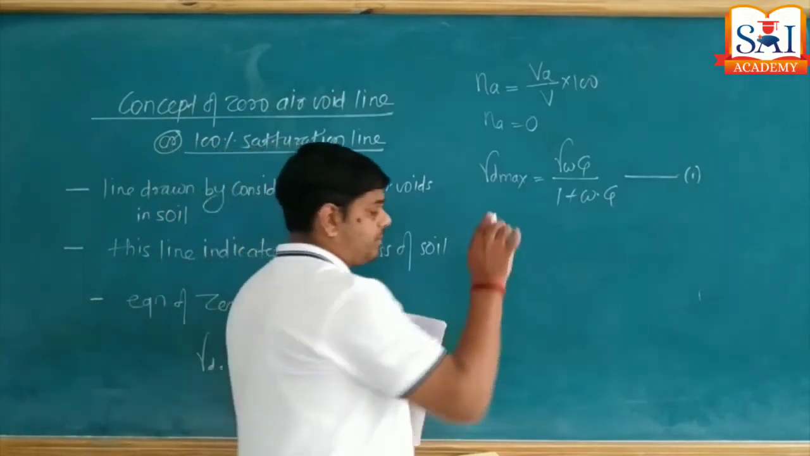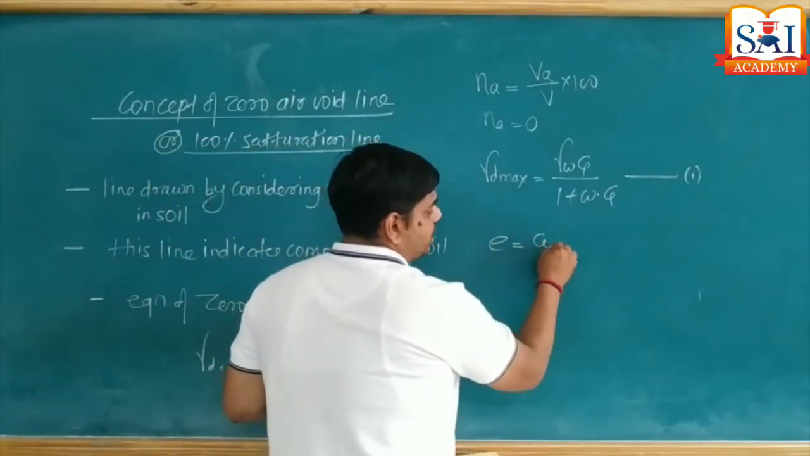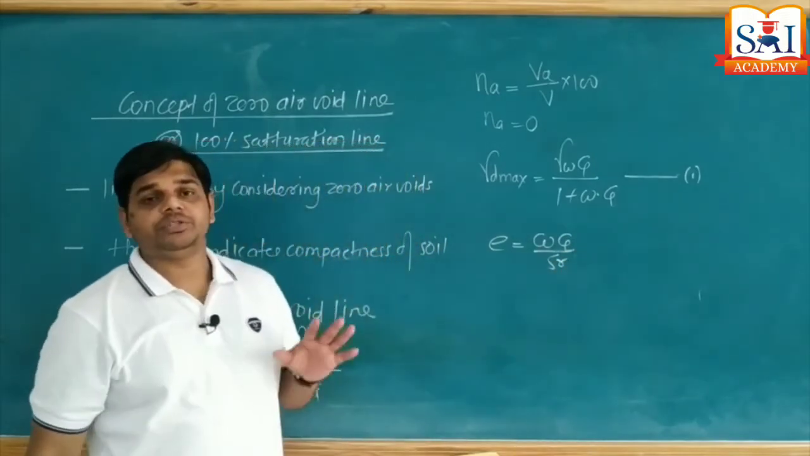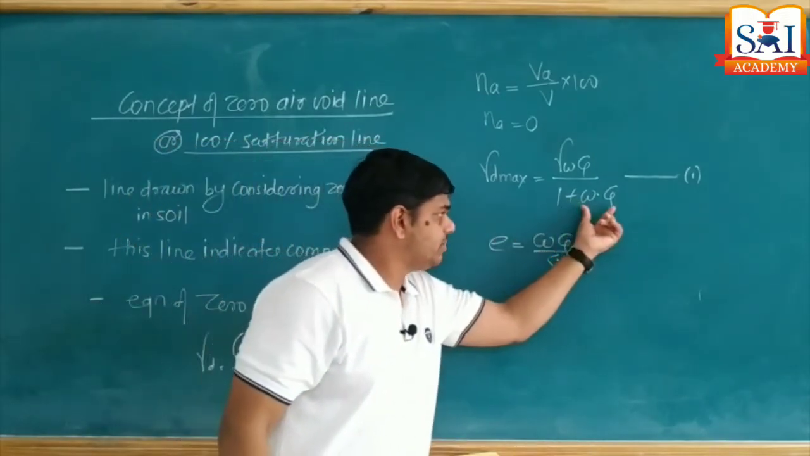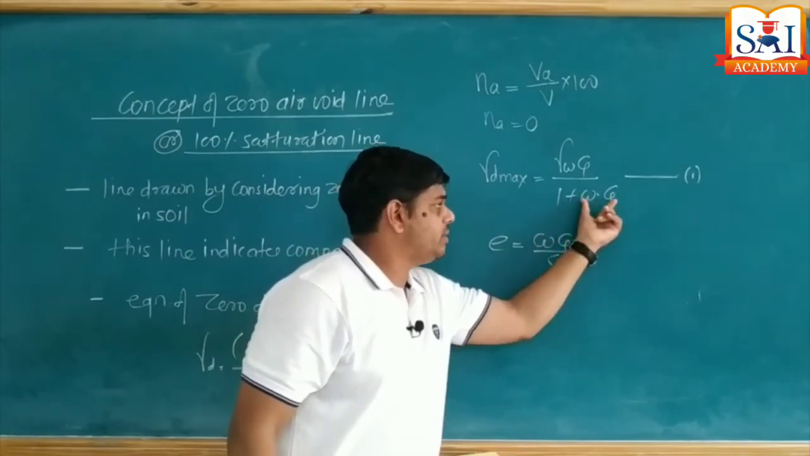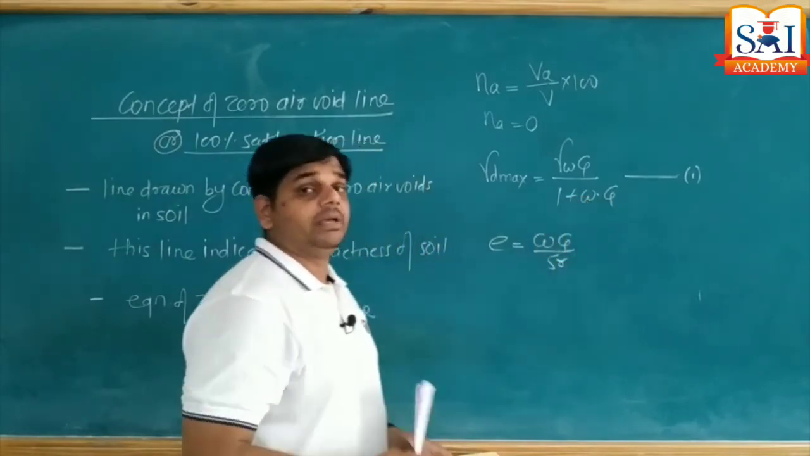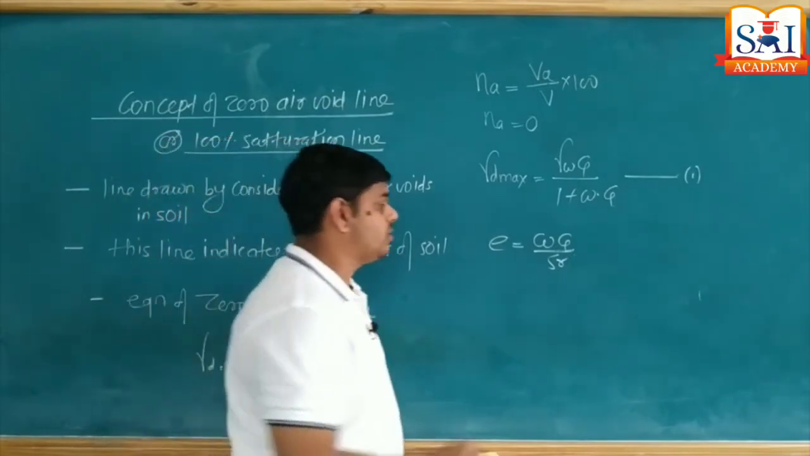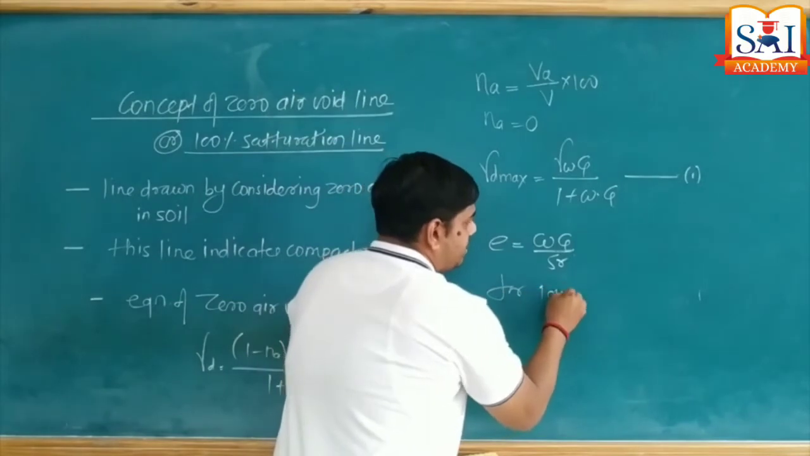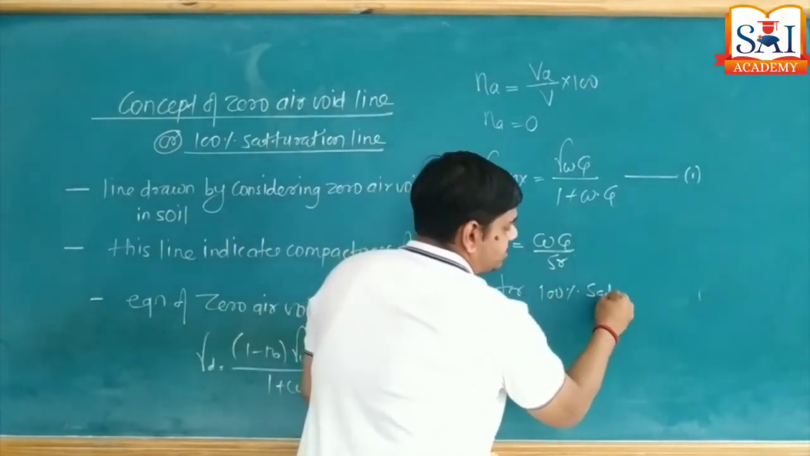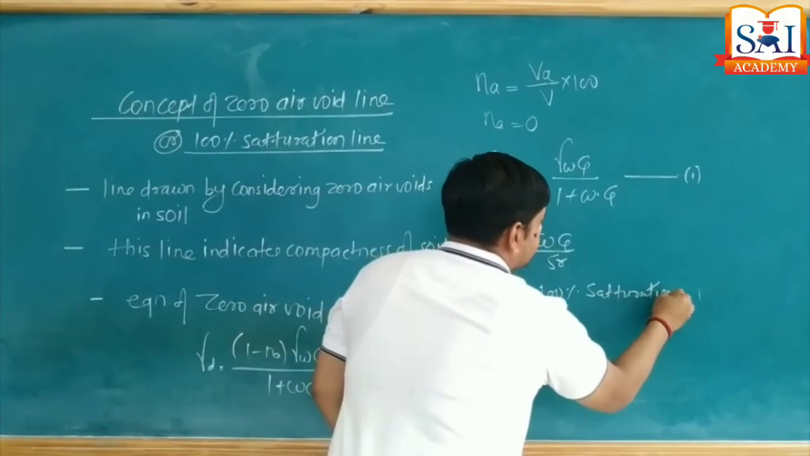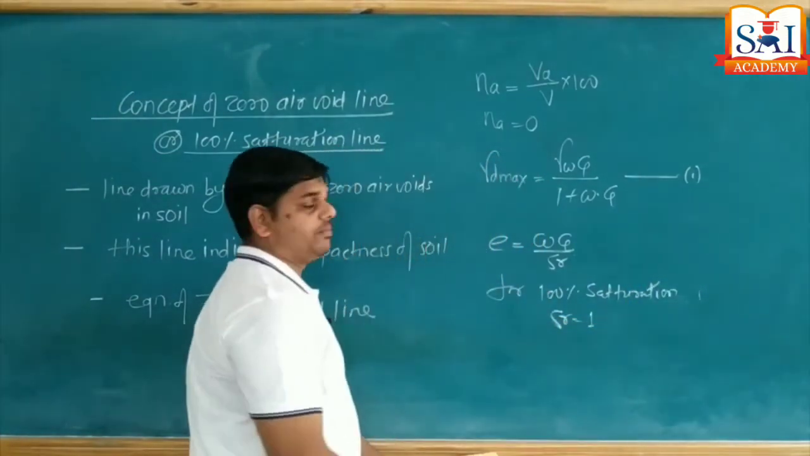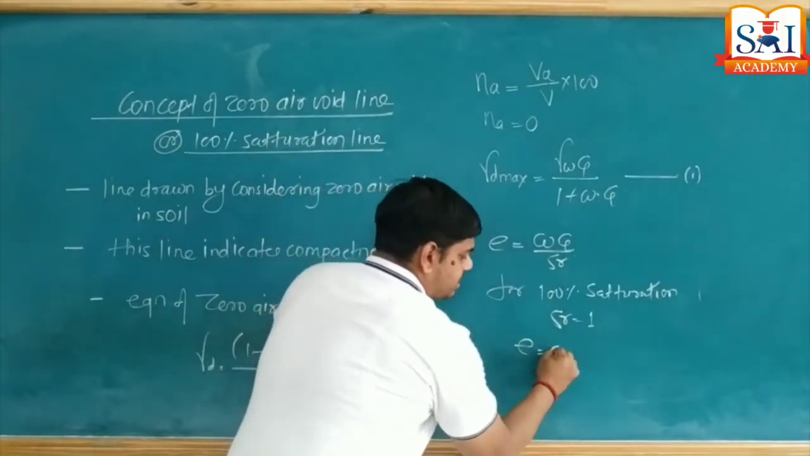Why? Suppose we know that e equal to w into G upon Sr. Actually here the term is 1 plus w into G divided by what? Sr. And here it is 100% saturation, that's why Sr value becomes what? 1. For 100% saturation, Sr is equal to what? 1. Therefore, if I replace over here, e becomes w into G.